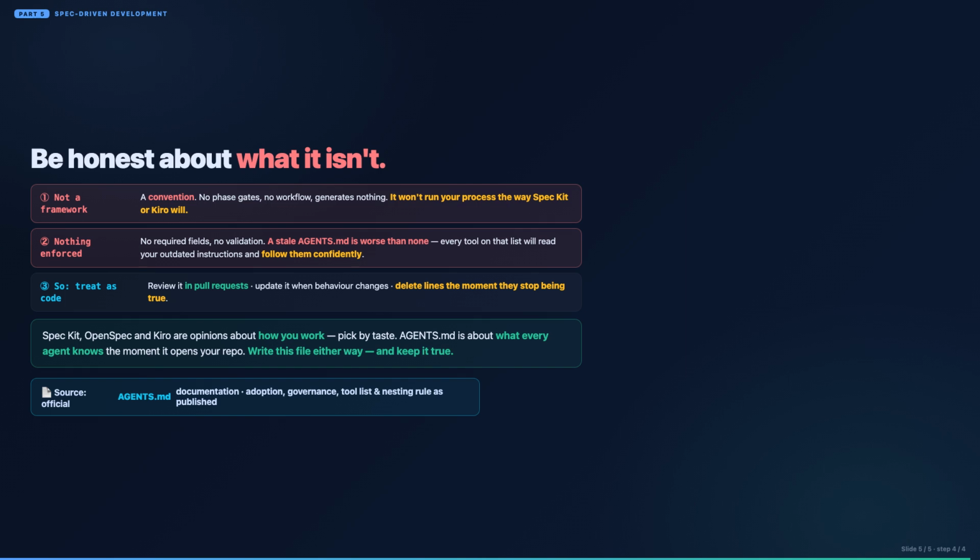So here is how the whole series lands. Spec Kit, OpenSpec, and Kiro are opinions about how you work. Pick whichever suits your team. Agents.md is about what every agent knows the moment it opens your repository. Choose the framework by taste. Write this file either way. And whatever you write down, keep it true.